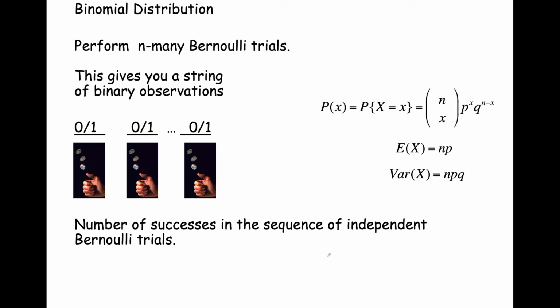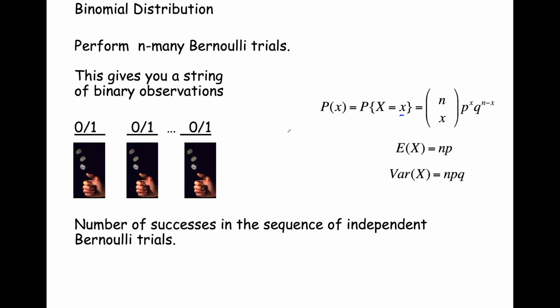We also talked about the binomial distribution, and the binomial was a sequence of n many Bernoulli trials. Each one of these n slots had a success or failure, or male or female outcome. And so we take that string of n many successes or failures, and we reason about the probability of having some number little x many successes, or heads.